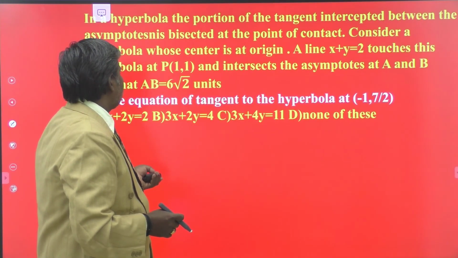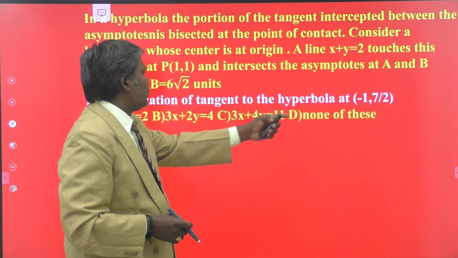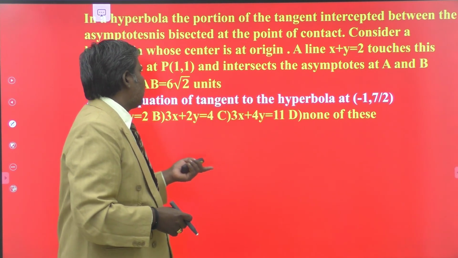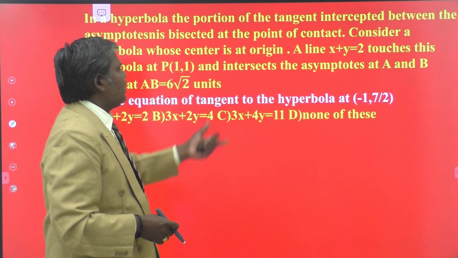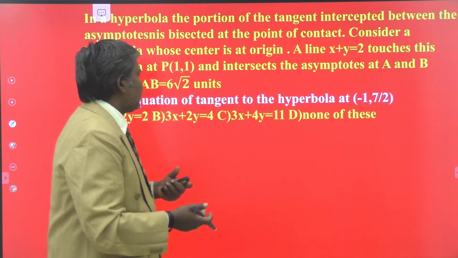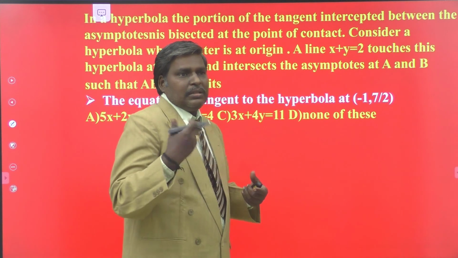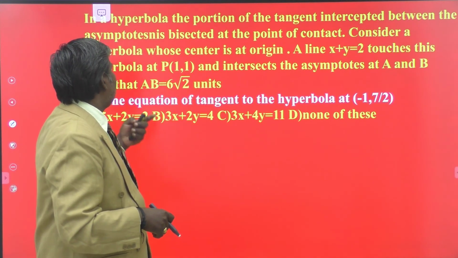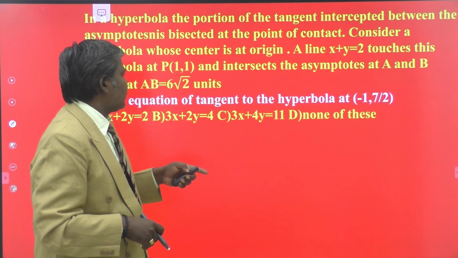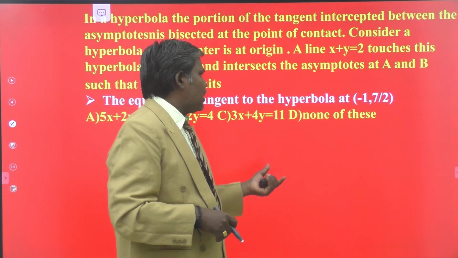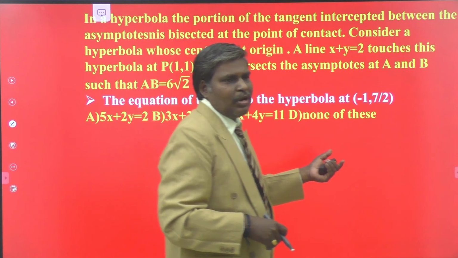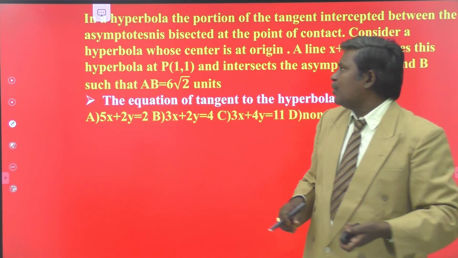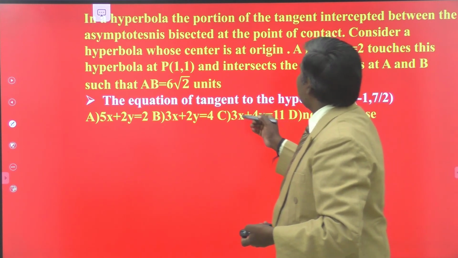And the next question is the equation of the tangent to the hyperbola at minus 1 comma 7 by 2. How to obtain that one? Once you know the combined equation of asymptotes, you can easily write the hyperbola equation. The combined equation of asymptotes of a hyperbola and the equation of the hyperbola differ only by a constant. With the help of that concept, you can write the hyperbola equation. Once you have the hyperbola equation, you write the tangent at that point by using S1 equal to 0.